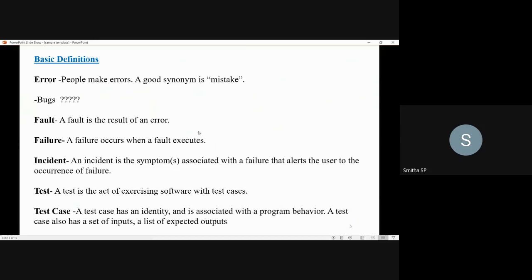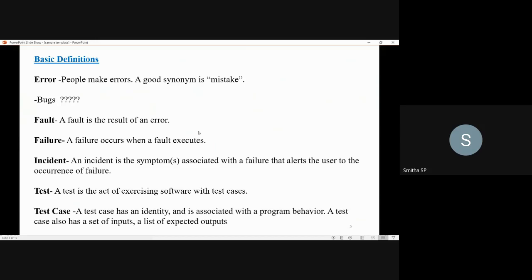When the error propagates and is not identified and corrected, it results in a fault. Then what is a failure? A failure occurs when a fault executes. When the fault is not identified in the initial stage and it is executed, it results in a failure of a system.